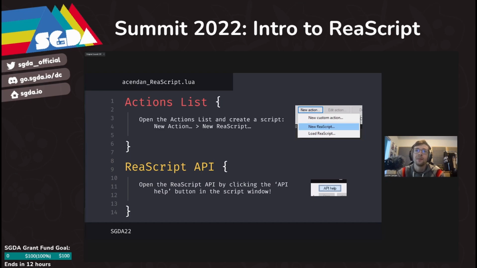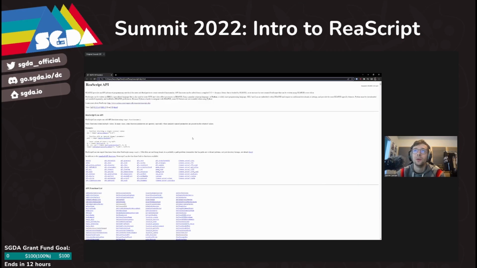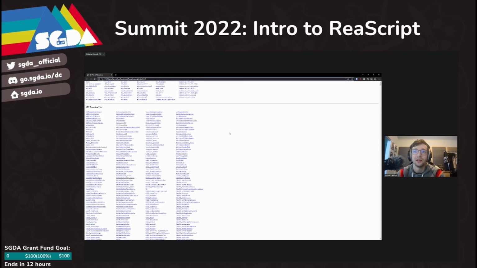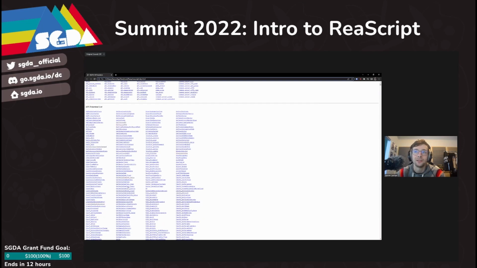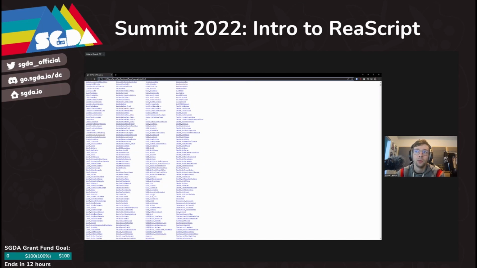To see what sort of functions you have available to work with Reaper, you click the little API help button in the upper right corner of the window, and it will pop open a big window with all of your Reaper script info. For example, if I share screen, it will open this lovely looking window that has all of the functions available inside of Reaper. You can see we have functions for getting the active media item or getting the selected regions, working with MIDI information, lots of fun stuff in there. We'll go back to the presentation.